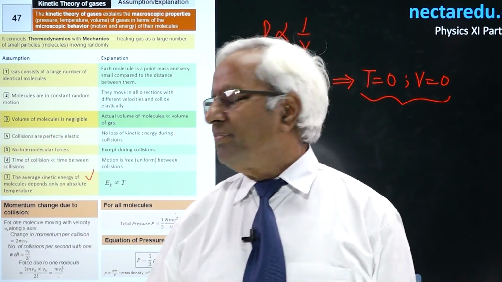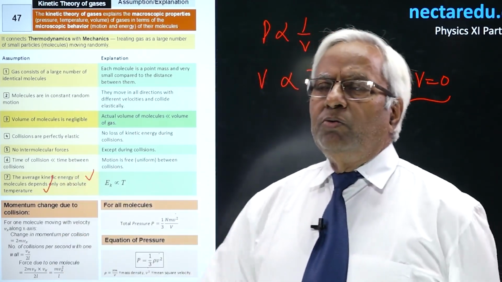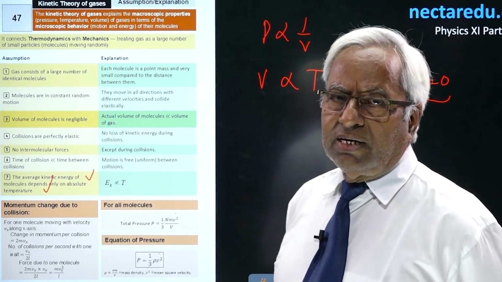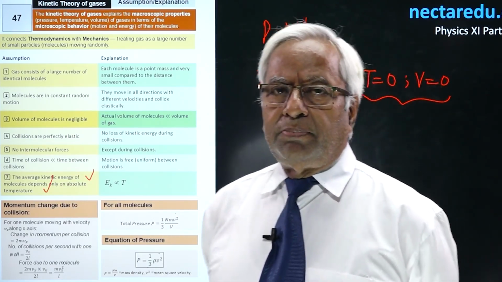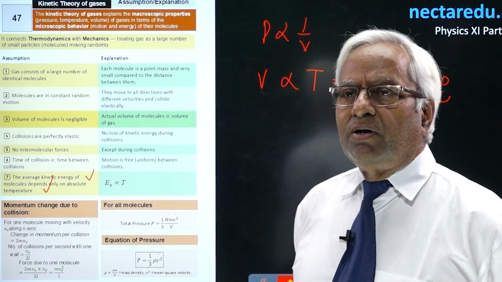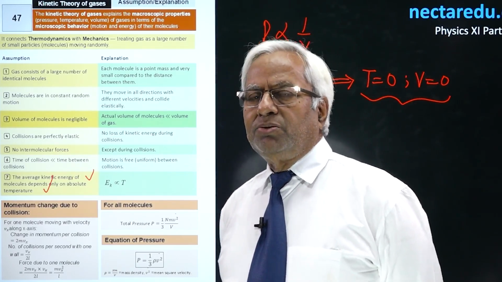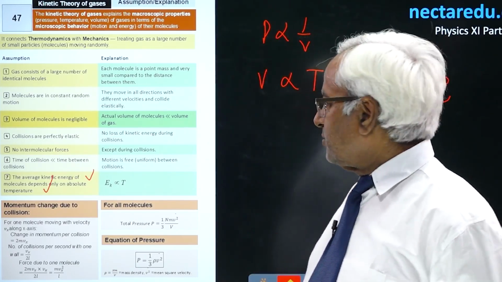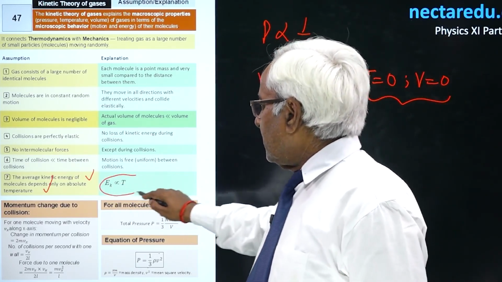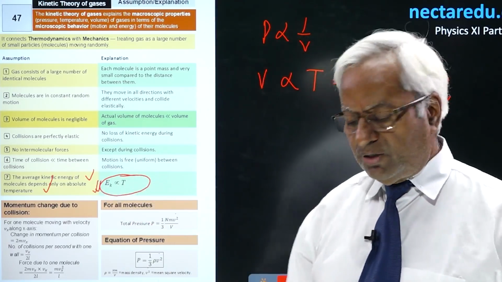And finally, the average kinetic energy of a molecule. For this kinetic energy, it was supposed that it depends only on the temperature, because we considered that velocity depends on temperature only, and velocity is going to decide kinetic energy. That is why this assumption that the translational kinetic energy of molecules depends only on temperature.